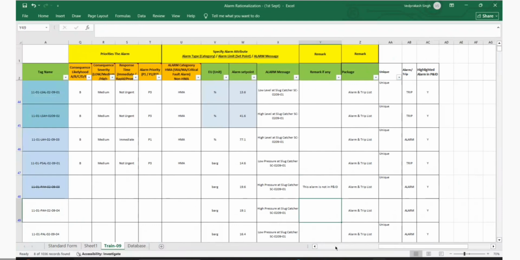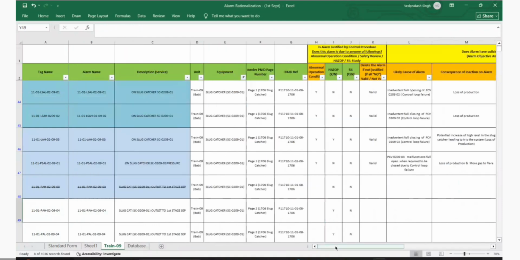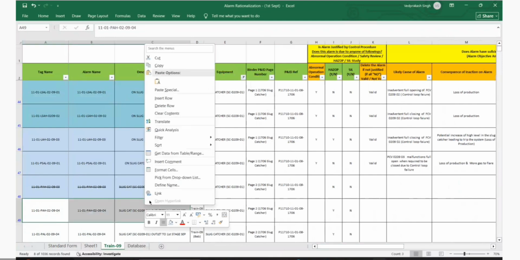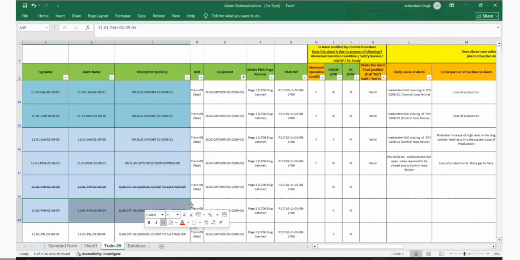This is correct. So PAH, what you have shown, that is okay. That I will highlight. And the slug catcher is this, an abnormal condition, of course. Yes, it is abnormal. Why? Maybe HAZOP, they might have considered a high alarm. Yes, high alarm. Maybe in SIL, let us see.